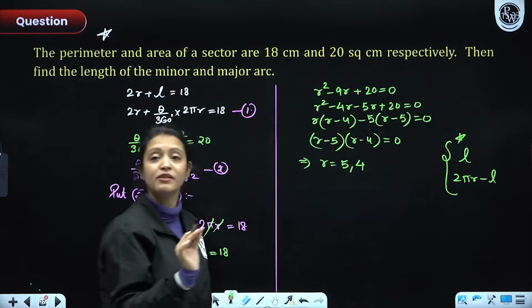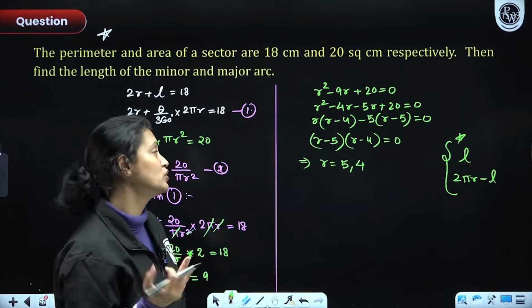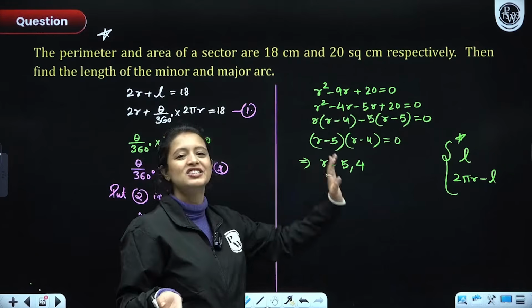Both of these are feasible values. None of them are negative. If one of them were negative, I would have discarded it. But both of them are positive. Sad for me. More calculations for me. So we'll test for both the values.